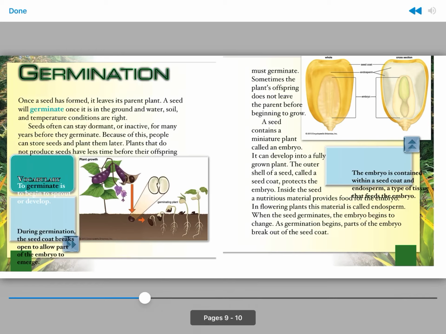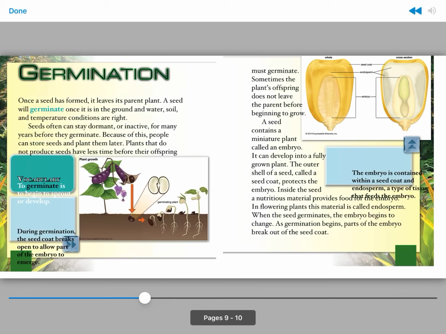Germination. Once a seed has formed, it leaves its parent plant. A seed will germinate once it is in the ground and water, soil, and temperature conditions are right. Seeds often can stay dormant or inactive for many years before they germinate. Because of this, people can store seeds and plant them later. Plants that do not produce seeds have less time before their offspring must germinate. Sometimes the plant's offspring does not leave the parent before beginning to grow.